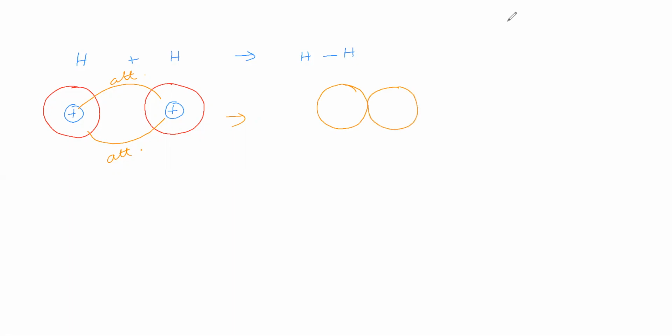Now we can write the nucleus here, and here. Both electron clouds are just in contact. Why did they come closer and closer? Because this nucleus is attracting this electron cloud, and the electron clouds of both attract both nuclei together.